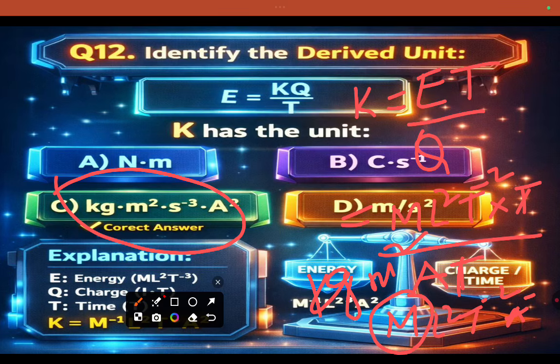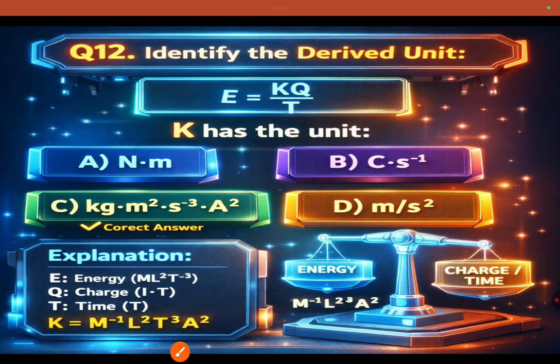Sorry, it's not T minus 2. Here is T minus 2 only. T minus means minus second. Then area minus 1 ampere. So your answer is kg meter square second power minus 2 ampere power minus 1. So here minus 2, here minus 1. So that is the correct answer. You can recheck once again, no problem.